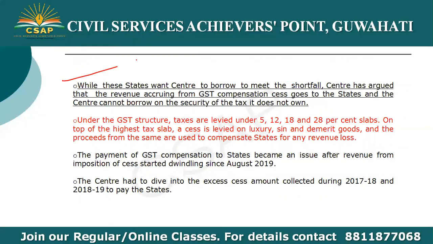So while the states want the center to borrow to meet the shortfall, the center has urged that the revenue accruing from GST compensation cess goes to the states, and the center cannot borrow on the security of the tax as it does not own it.